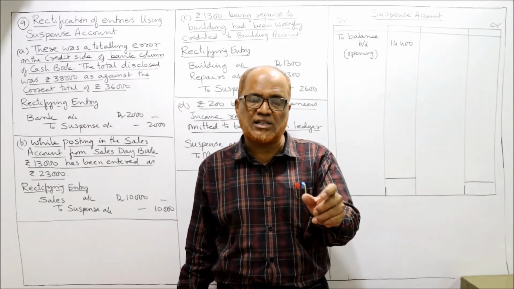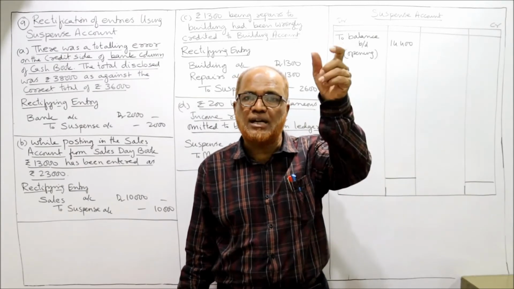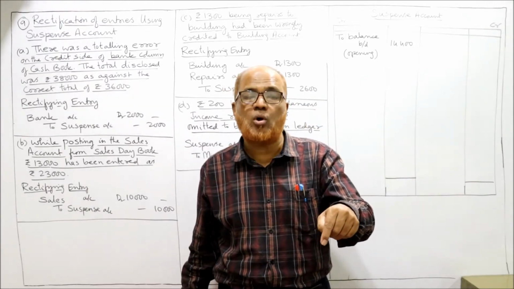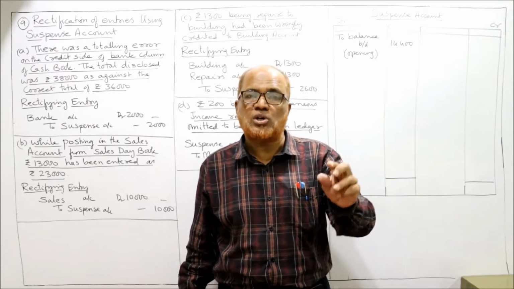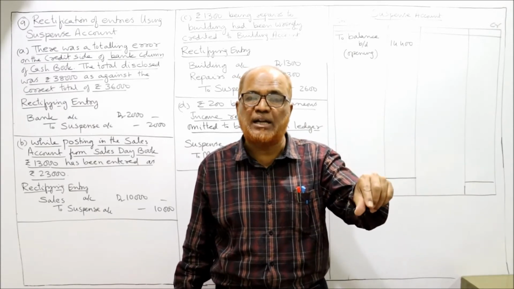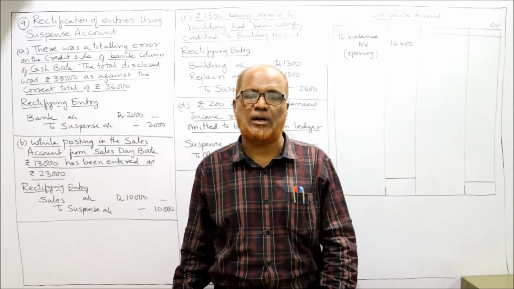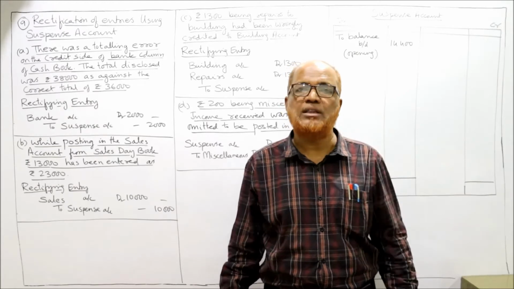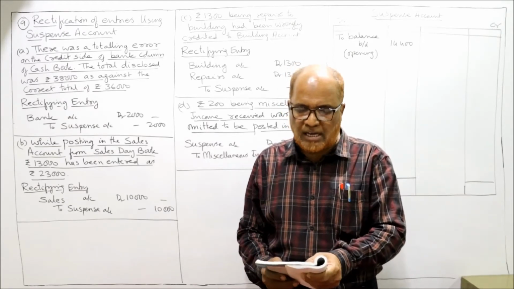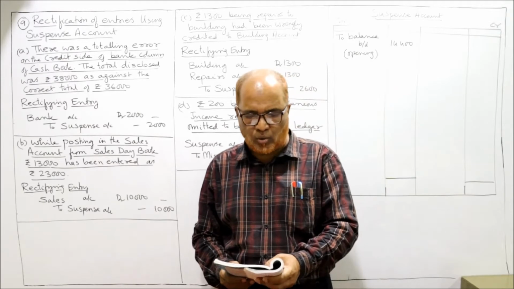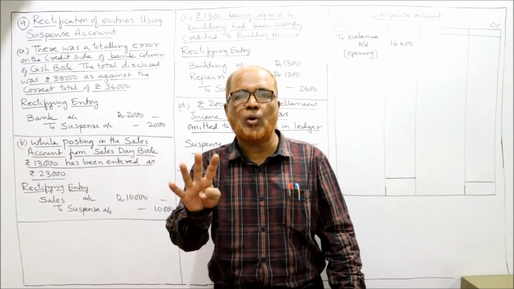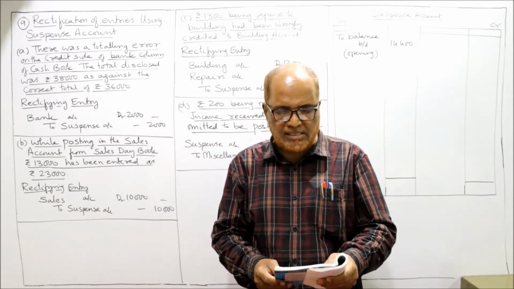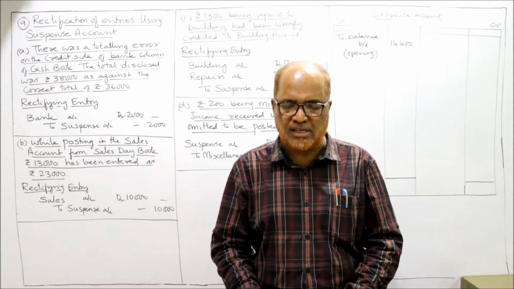So we will take the suspense account debit balance, because the debit side is short, it is less, and the credit side is more by 14,400. So starting, our suspense account shows a debit balance of 14,400. Now later on, by January 2014, the following four errors A, B, C, D have been noticed. Pass the rectifying entries in respect of the above and prepare the suspense account.